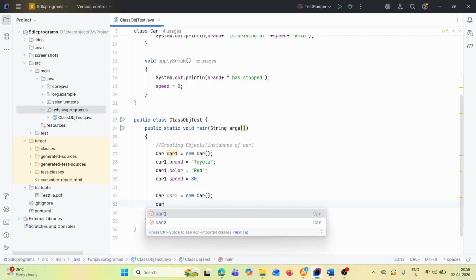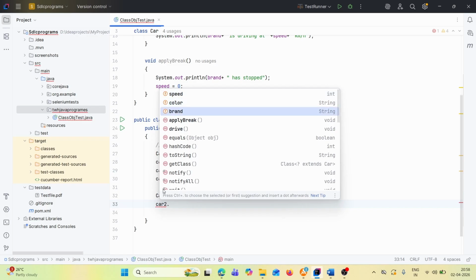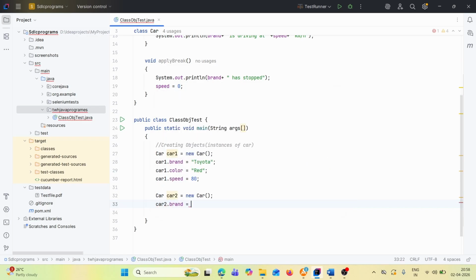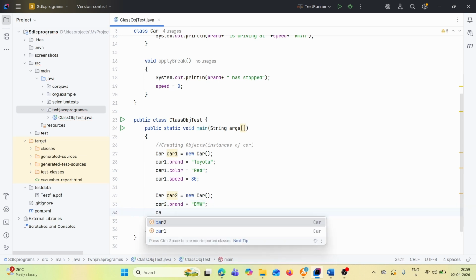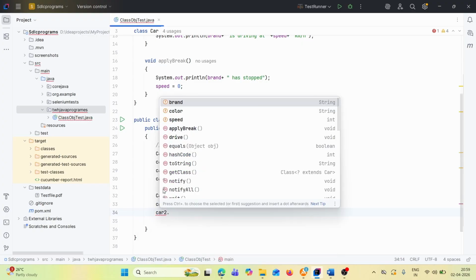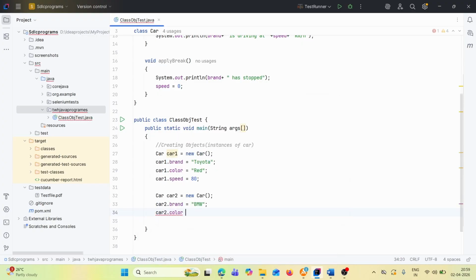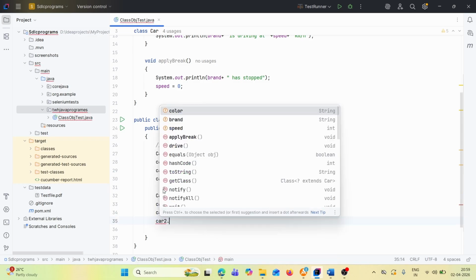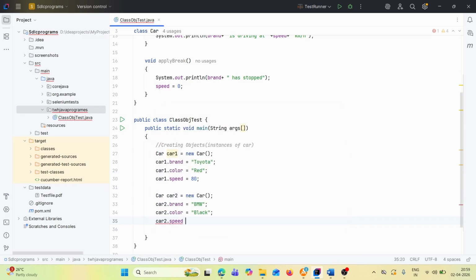Then car2.brand is equal to BMW. Then car2.color is black, anything you can mention. Then car2.speed is equal to, let's say, 120.